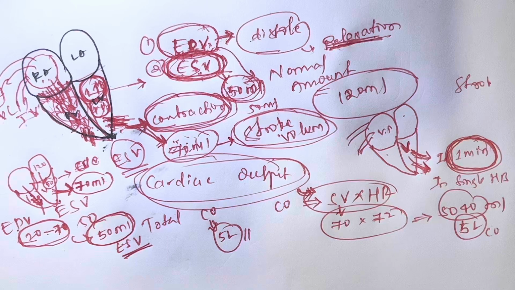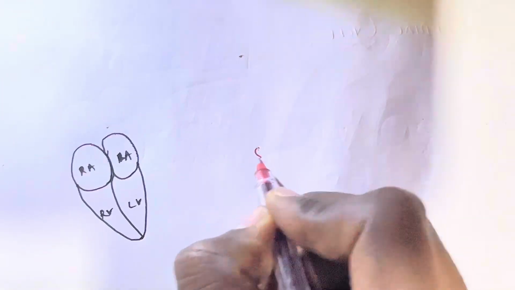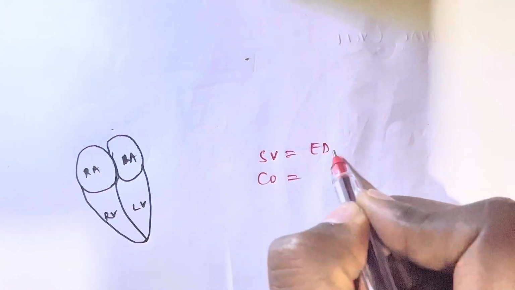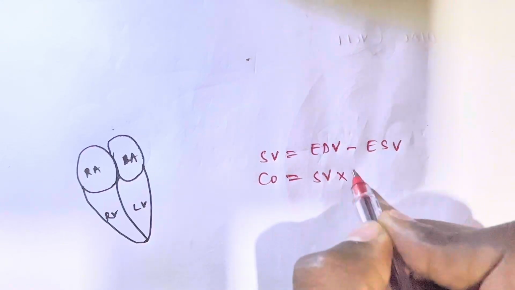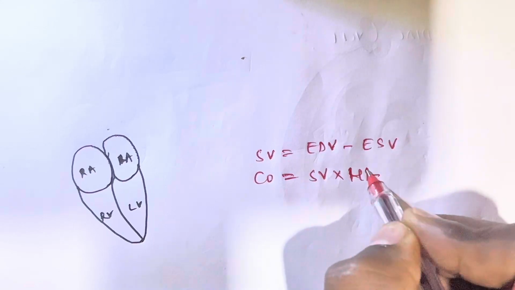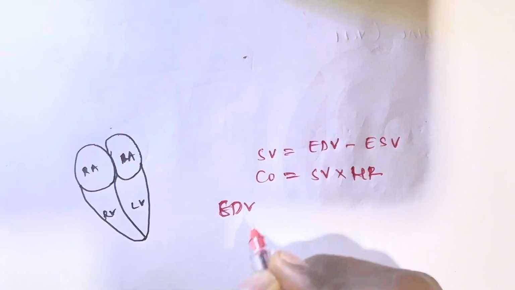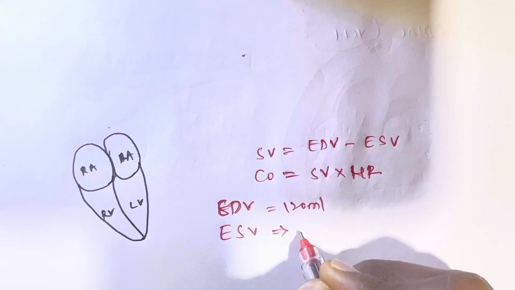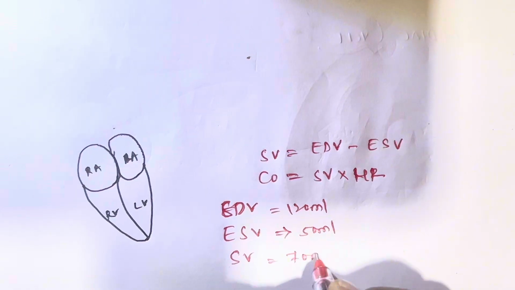Okay. The formula of cardiac output is stroke volume into heart rate. Now I can clear the whole thing. First, stroke volume, then cardiac output. Stroke volume is equal to end diastolic volume minus end systolic volume. Cardiac output is equal to stroke volume into heart rate. So the normal end diastolic volume is 120 ml and end systolic volume is 50 ml.